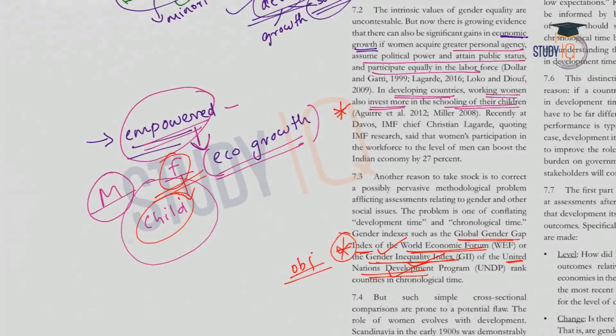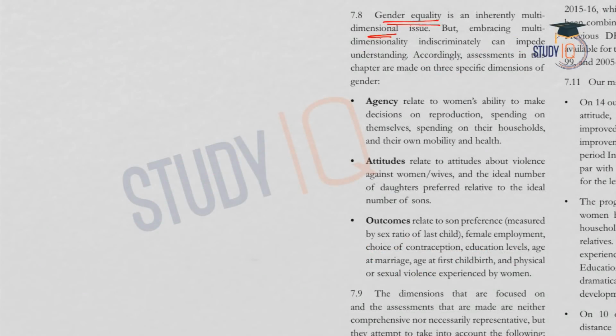Gender equality is multidimensional, and the assessments and the analysis made in this chapter are based on three specific dimensions which we have already discussed in the beginning. Three factors are taken into consideration. One is agency, second one is attitude, and the third one is outcome. What is agency? It means women's ability to make decisions on reproduction, spending on their households, their own mobility and health, which means the decision making capacity or the freedom to take decisions in a woman's life, that is agency.